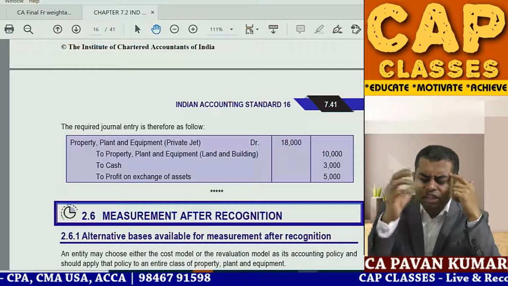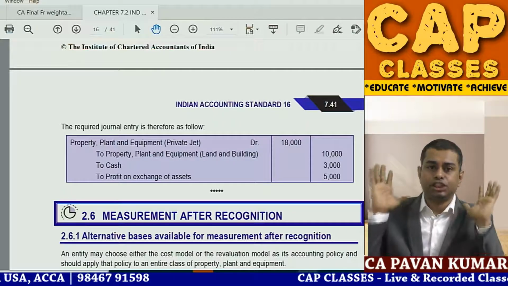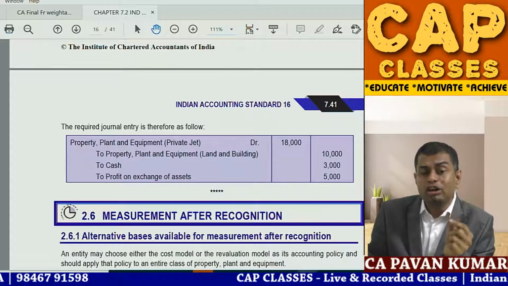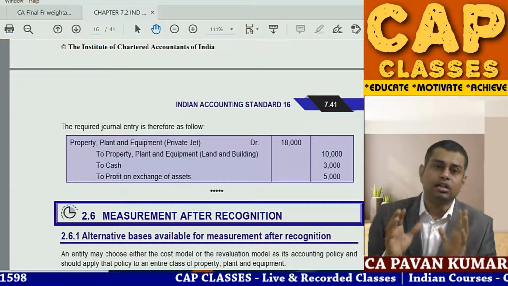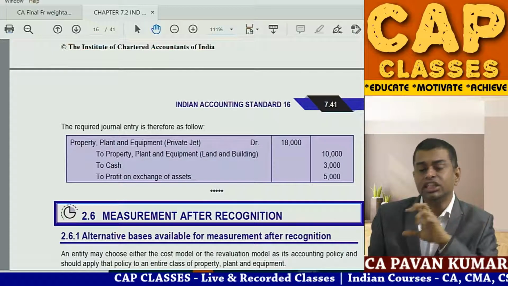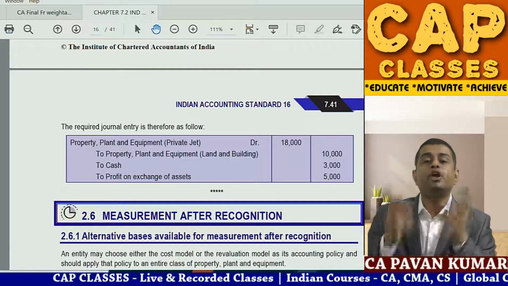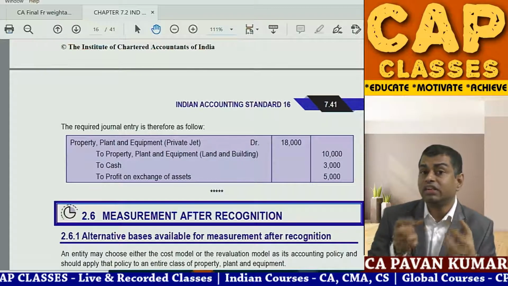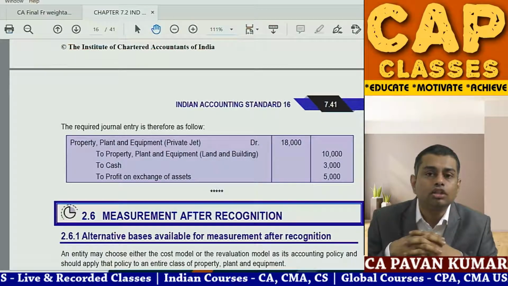In case of exchange of an asset, the fair value of the old asset given plus or minus cash is the cost of the new asset. Step 1. Step 2: when you are exchanging the old asset, the difference between its fair value and book value constitutes profit or loss.